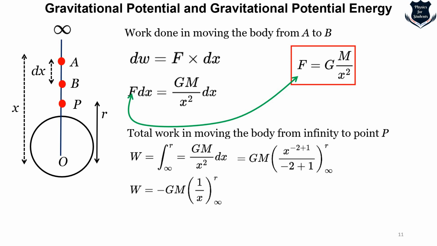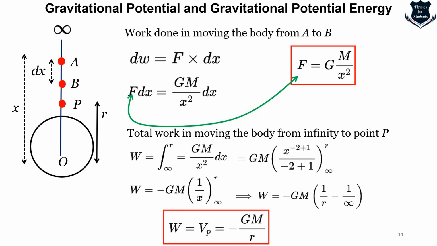What I get is W equals minus GM times 1 upon x from R to infinity, and on solving, 1 upon infinity will always be 0. So what I get is W, which we denote by VP, equals minus GM upon R.